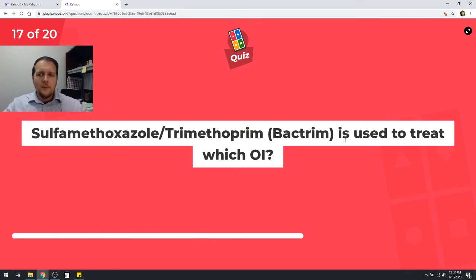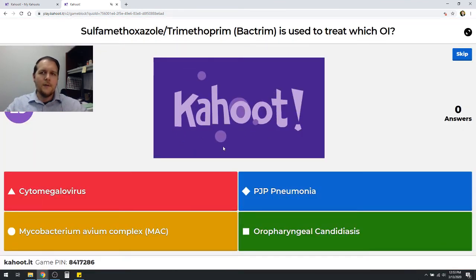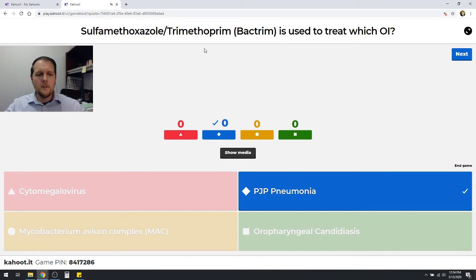Sulfamethoxazole and trimethoprim is used to treat which opportunistic infection in patients with HIV, or maybe they're immunocompromised due to cancer treatment or something like that? Would it be cytomegalovirus, PJP pneumonia, Mycobacterium avium complex, or oropharyngeal candidiasis? And you all should know this. It's going to be PJP pneumonia, right?